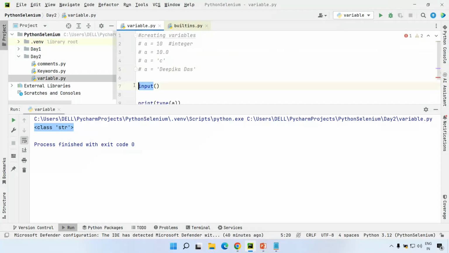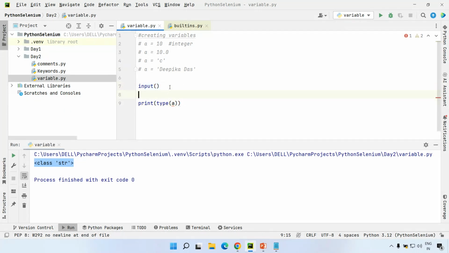So this input method will read the data dynamically from the keyboard, right? So how will it read the data? I'm just specifying this message in the input method. What message needs to be prompted to the user when this code is executed, right? So enter the data. This is just some simple message, guys. I have clearly mentioned all these things in the material. Don't worry, just try to listen to this. So enter data. This is the message which I'm prompting to the user when I use this input method, right? After prompting the user, what will the user do? The user will enter some data just to store that data inside a container. This container is nothing but a variable, right?